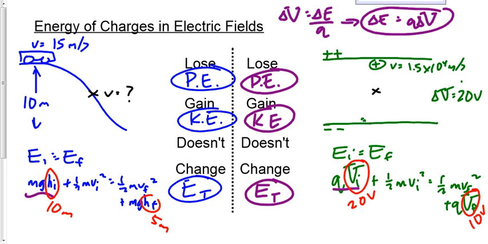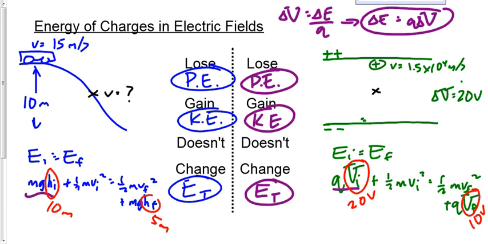The difference between the initial and the final potential for us needs to be 10 volts in this question. It doesn't matter whether the initial is 20 and the final is 10, or the initial is 35 and the final is 25, or for that matter, the initial could be 10 and the final could be 0, as long as the difference in potential is 10 volts.